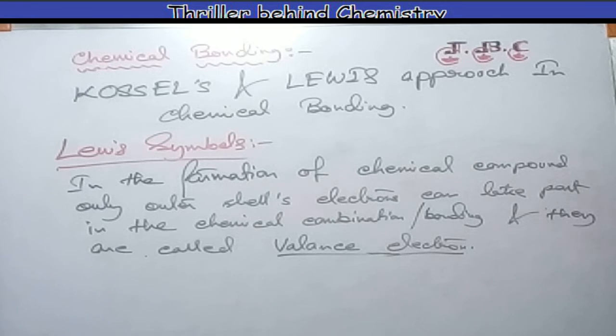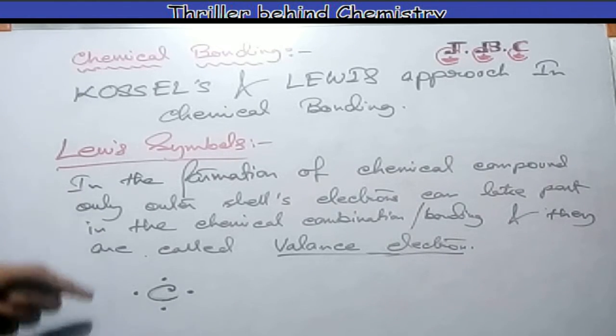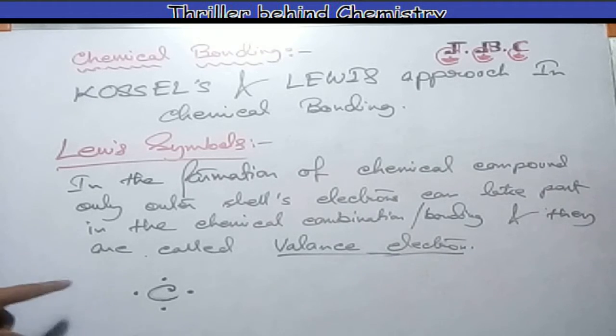So the symbols were introduced by G.N. Lewis, an American chemist, to represent valence electrons in atoms. For example, carbon: 1, 2, 3, 4. Those 4 dots represent the outer shell electrons. That is, carbon's outer shell has only 4 electrons. That's why carbon has 4 dots.